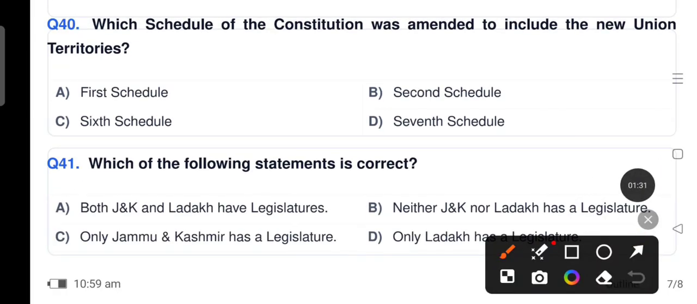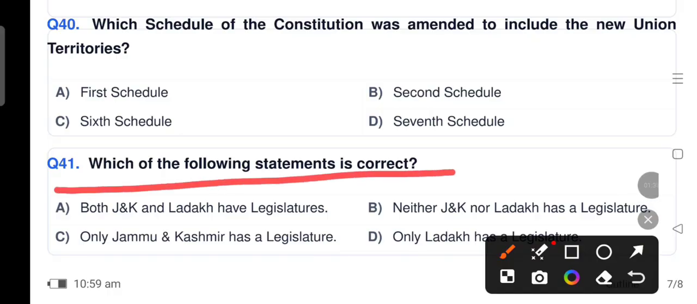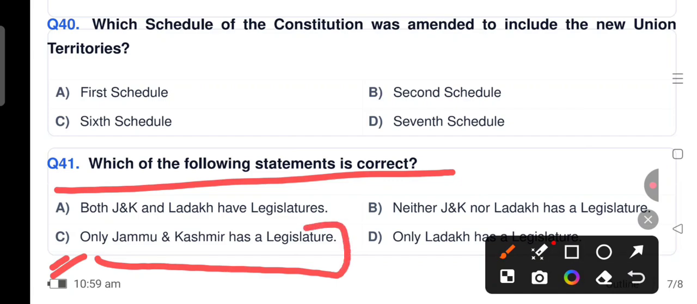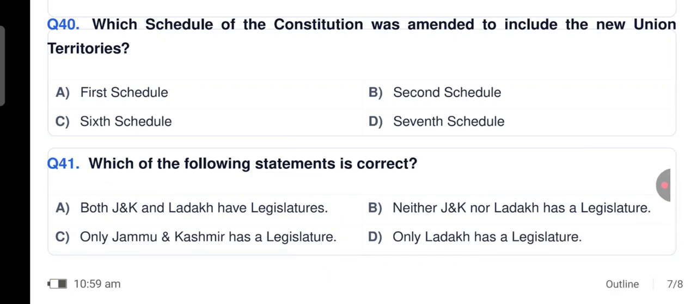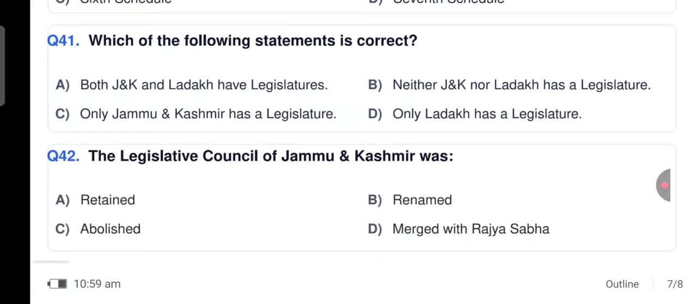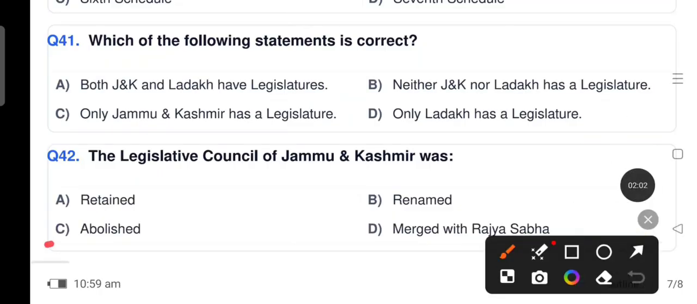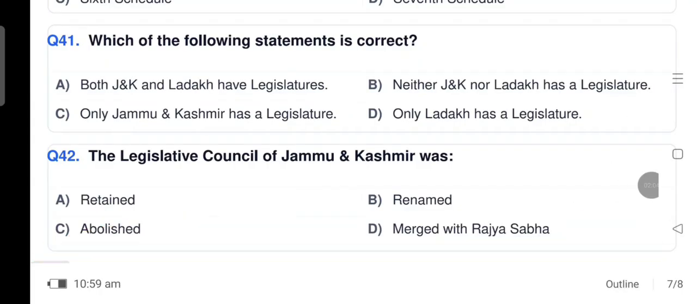Which of the following statements is correct? Both J&K and Ladakh have legislatures. Neither J&K nor Ladakh has a legislature. Only Jammu and Kashmir has a legislature. Only Ladakh has a legislature. So it is option number C, that is only Jammu and Kashmir has a legislature. The Legislative Council of Jammu and Kashmir was abolished. Option C.